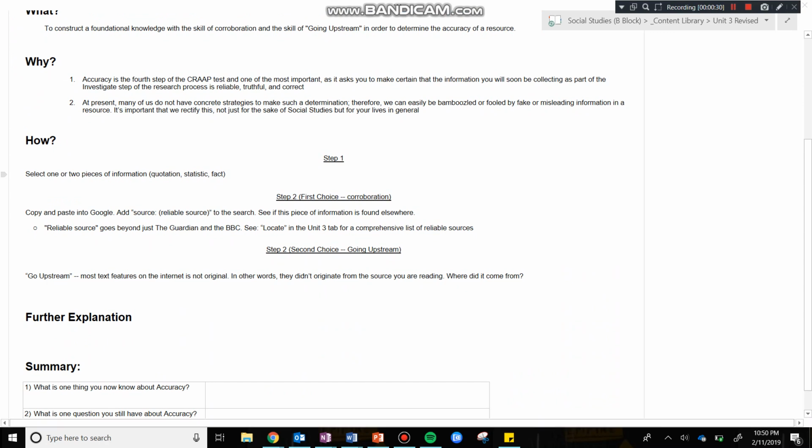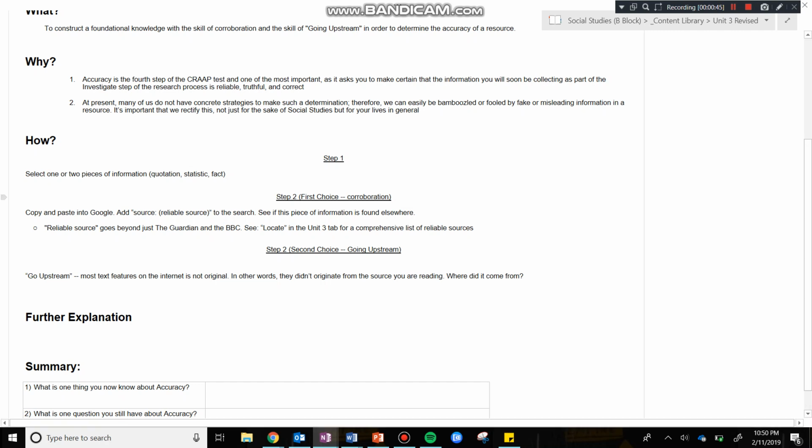Now, the first step, no matter which of these two we choose, corroboration or going upstream, is to select one or two pieces of information, and ideally this is going to be a quote, a statistic, or a fact, as these are just going to be a little bit simpler and more concrete to deal with. An anecdote might be a little bit more unwieldy, so we're going to avoid that for now.